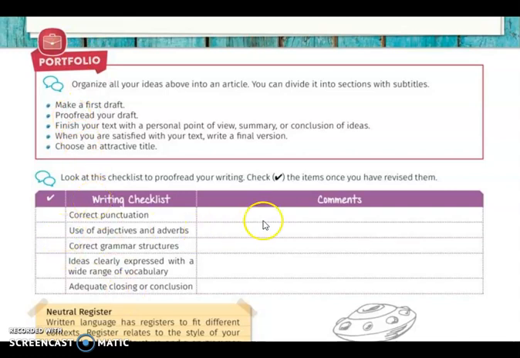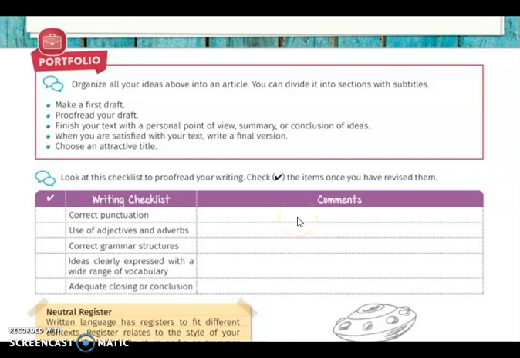Okay, here you have this table. You will put a check next to the things that you have done in your writing. So for example, if you consider that your punctuation marks are written properly, you will put a check. Okay, and maybe you notice that you made a grammar mistake or you forgot to include a comma or some quotes or something like that. Please add it to your comments.